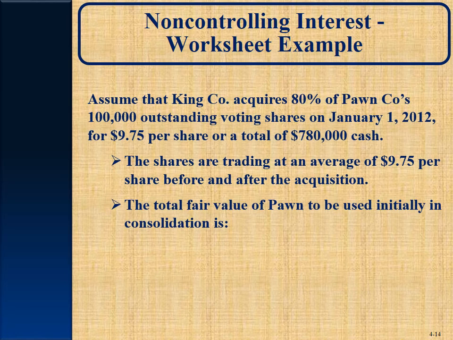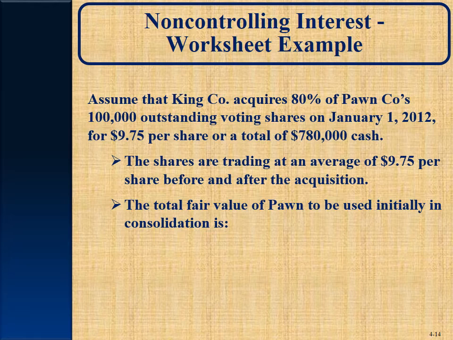So we're going to use the example that starts on page 154. Actually, I think it starts before that. Yeah, it does. It starts on page 152. Assume that King Company acquires 80% of Pawn Company. So King's the parent, but they only own 80%. And they paid $9.75 a share, or a total of $780,000 cash, January 1, 2012. The shares are trading at that amount right before and right after the acquisition.